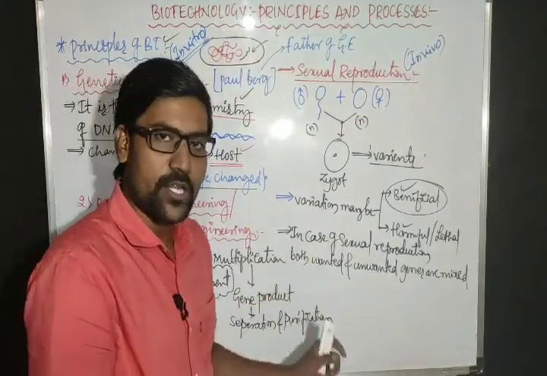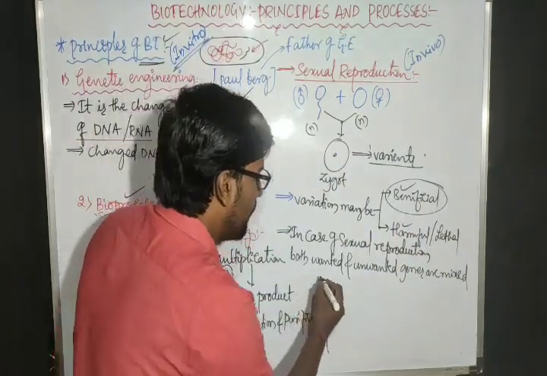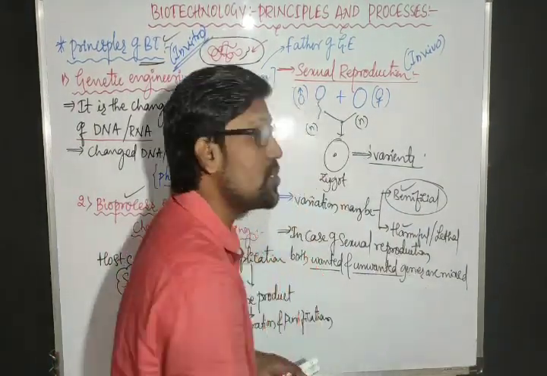We can't control sexual reproduction in organisms. So here both wanted and unwanted genes are mixing.